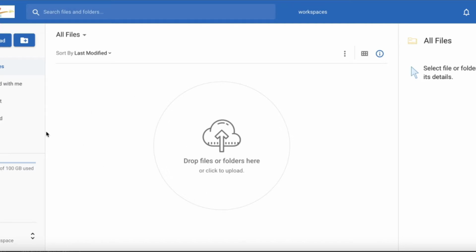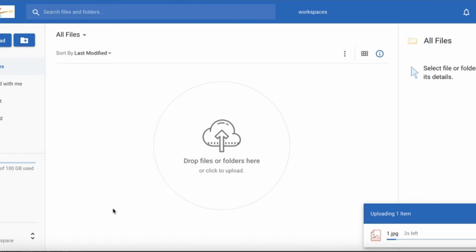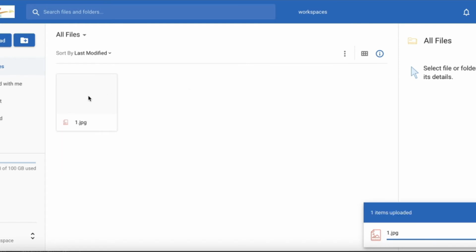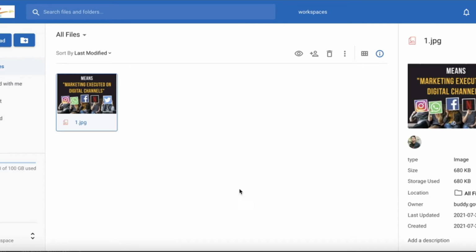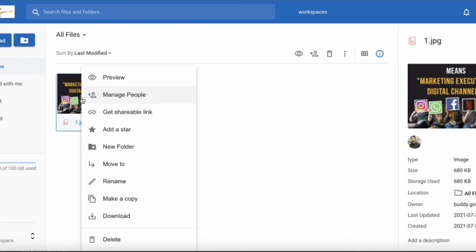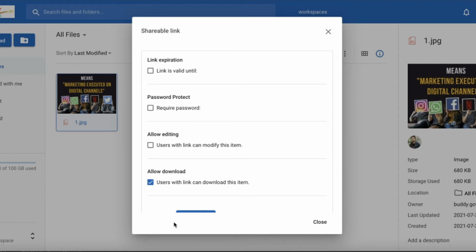So this is a very good thing, and just for example I want to show you how I can upload a file here. I am uploading one of my images, and it is uploading here. After the upload completes you can share this image anywhere. I just have to right click, and then I will get the get share link. So this is the link, and there are shareable link restrictions.